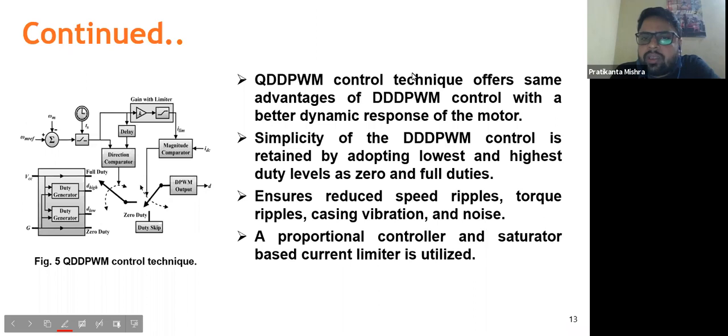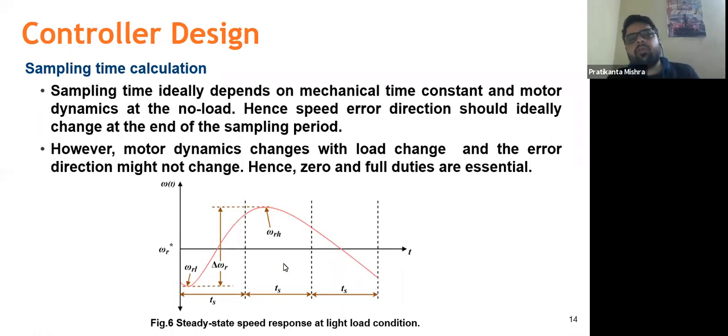So what are the advantages? As I have already mentioned, the advantages are a higher speed range, better dynamics, and reduced speed ripples, torque ripples, casing vibration, and noise, which we have measured here. We'll be looking into that. Now we'll move into how this controller is designed.